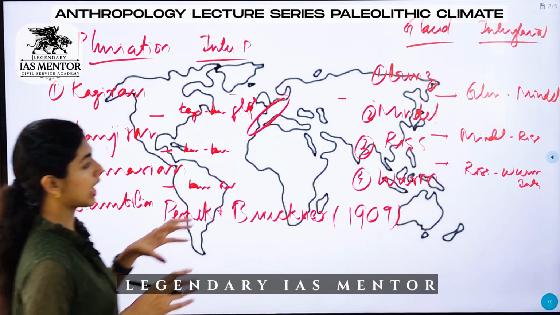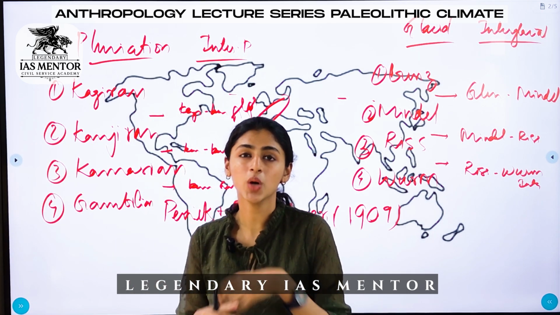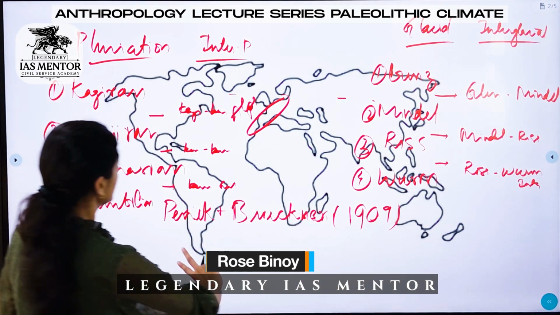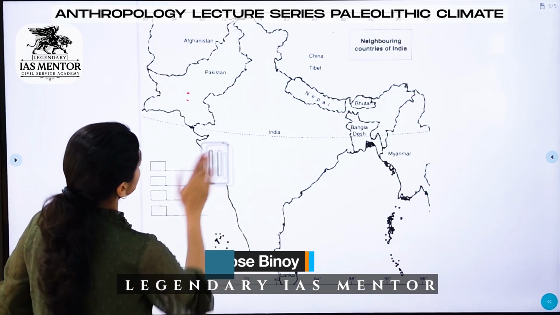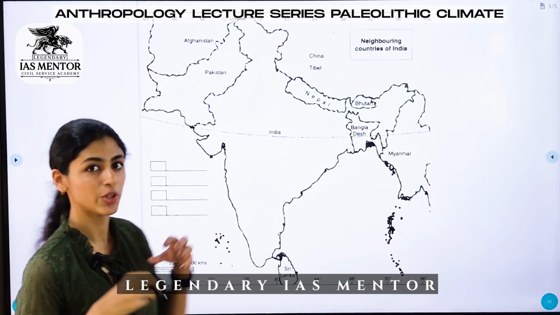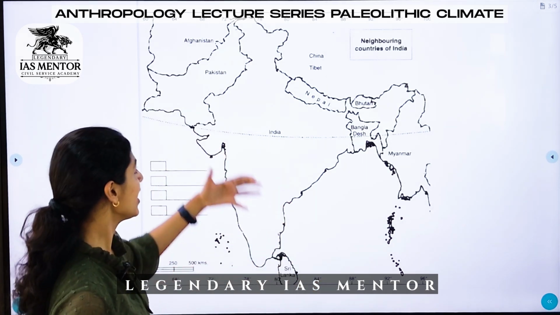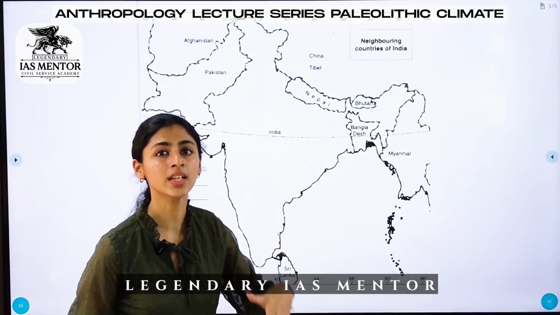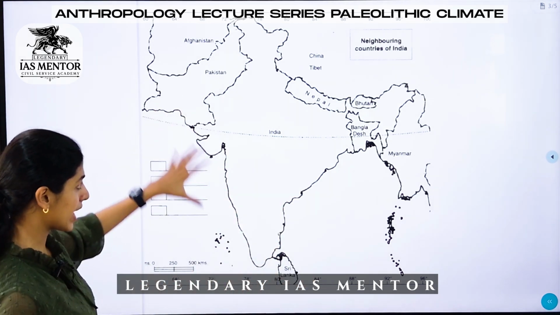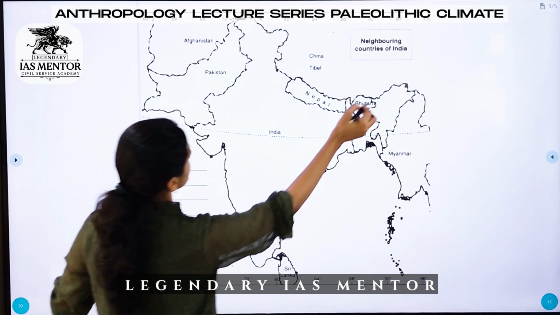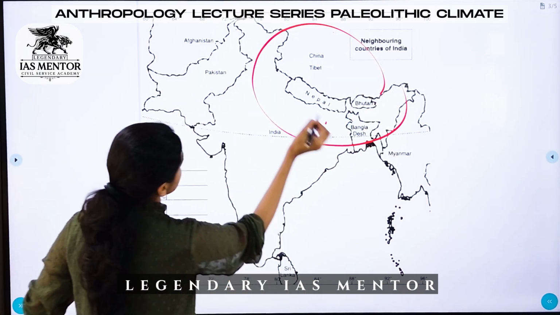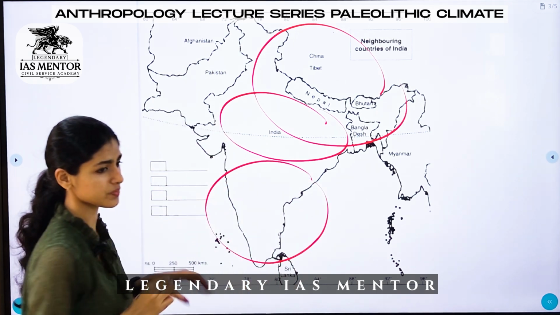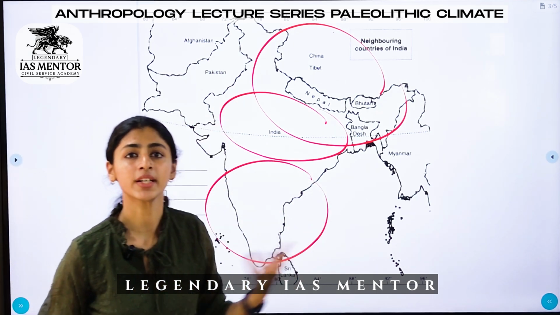Now let's see how this was evident in India, how India's climate regime was during the Pleistocene epoch. We know India is unique, and we can see both these climatic conditions, both the glacial phases and the pluvial phases, in the Indian subcontinent. India can be divided into three zones for this. One is the Himalayan zone, the other is the Indo-Gangetic plain, and the third one is the Deccan zone. In each of these zones, there are different climatic conditions.